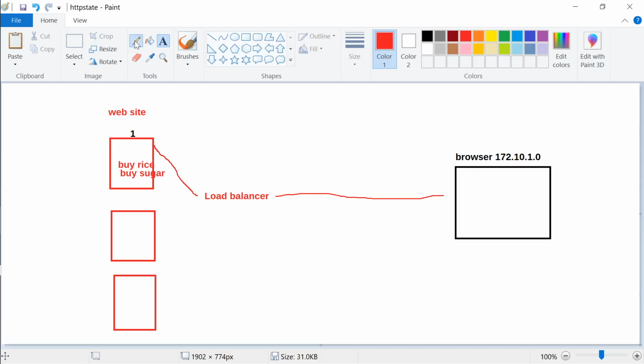The thing is, what will happen if this machine goes down? What if some data is stored over here on a web server, some state will be saved on 1, 2, 3. How will all 3 be synchronized? In that case, we use a common storage area like a database in the back.